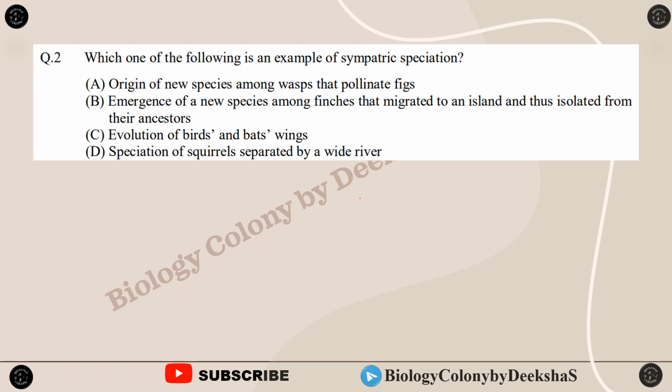The selection acts against individuals of an intermediate type either through decreased viability or decreased fecundity. Then this creates preferences. Okay, mating preferences start developing. Then this leads to reproductive isolation of the individuals and thus the speciation occurs. So none of these examples are of sympatric speciation.